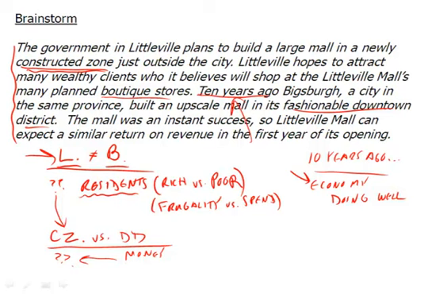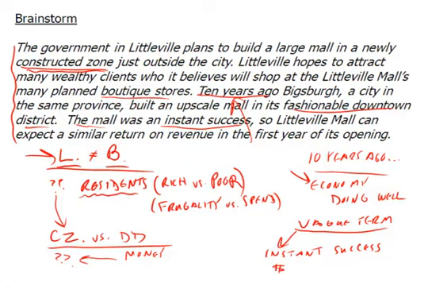You may also pick up on here the idea that the mall was an instant success. What do we mean by instant success? That becomes a vague term. Does that mean many people went there? Does it mean it made lots of money? We don't know. And there's also another vague term: Littleville can expect a similar return on revenue in its first year of opening. So exactly what does that mean, to make the same amount of money? Well, that could be a little bit more specific, but even then, to make the same amount of money during its first year of opening, maybe the size of the mall will be something there.